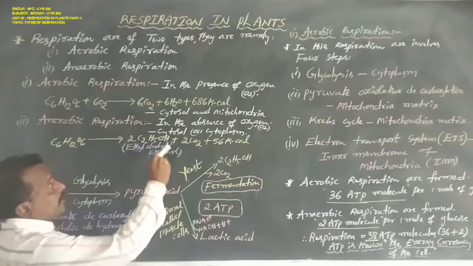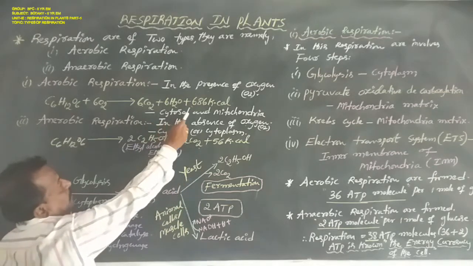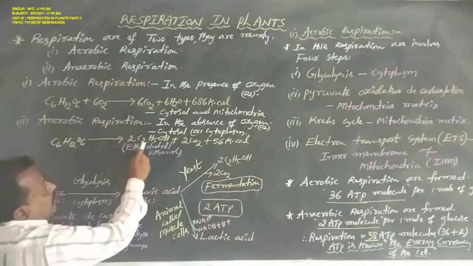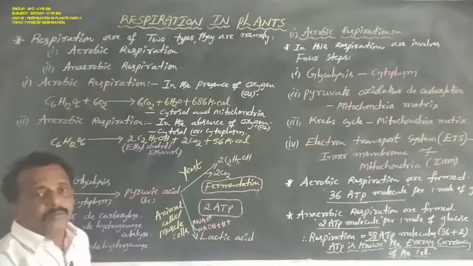Aerobic respiration occurs in cytosol or cytoplasm and mitochondria, but anaerobic respiration occurs only in cytosol or cytoplasm.